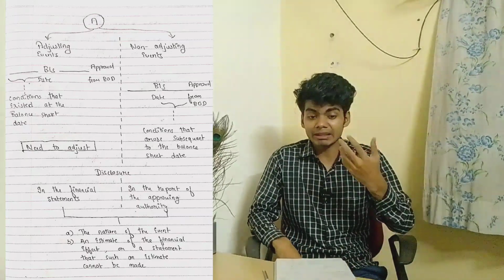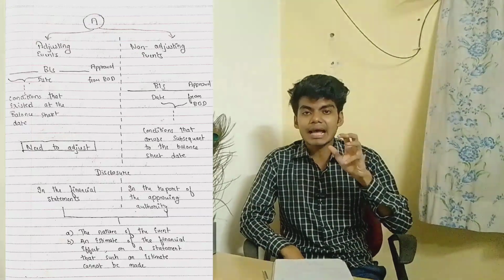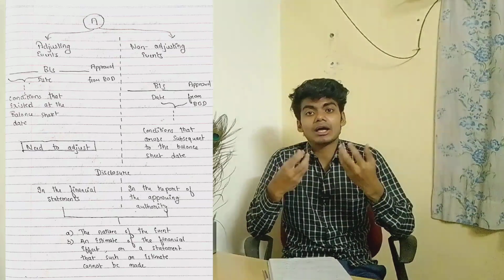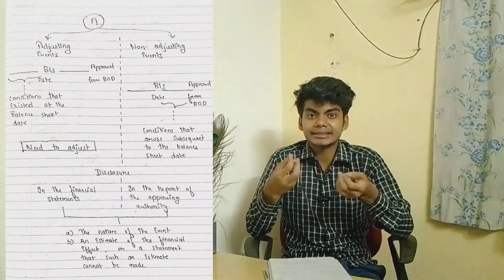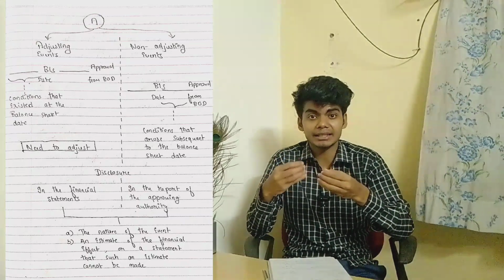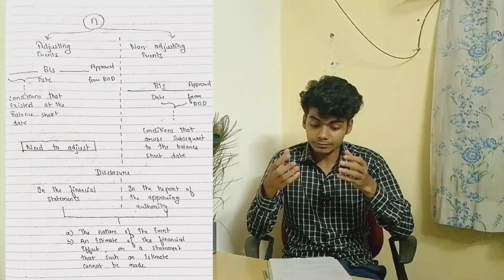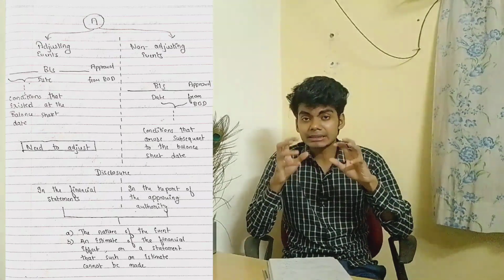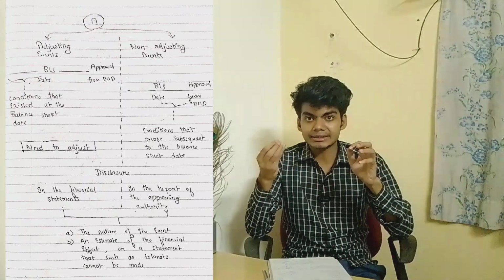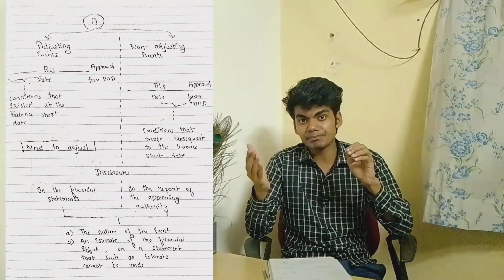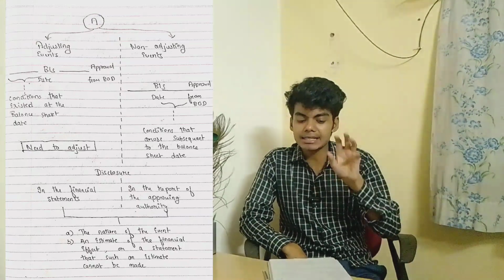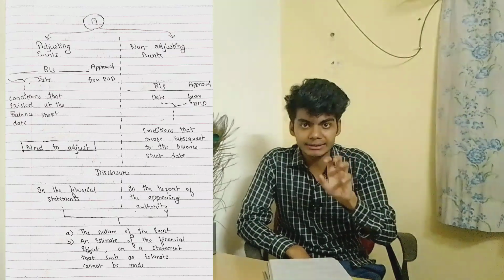Once again we will learn. So what is an adjusting event? Adjusting event means that before the balance sheet date some condition arose that some contingency would take place. If there was some condition before the balance sheet date and the event took place after the balance sheet date but before the approval from the board of directors, then that event is considered an adjusting event.